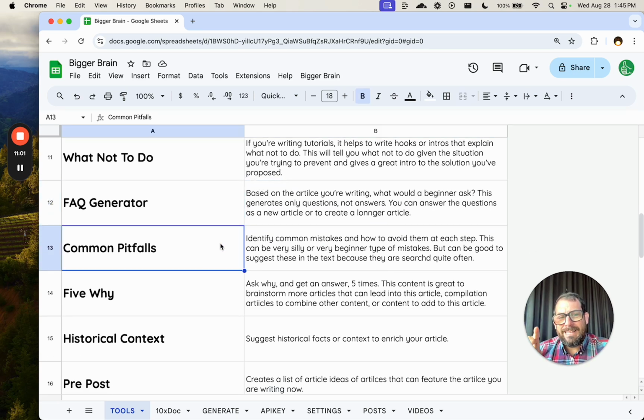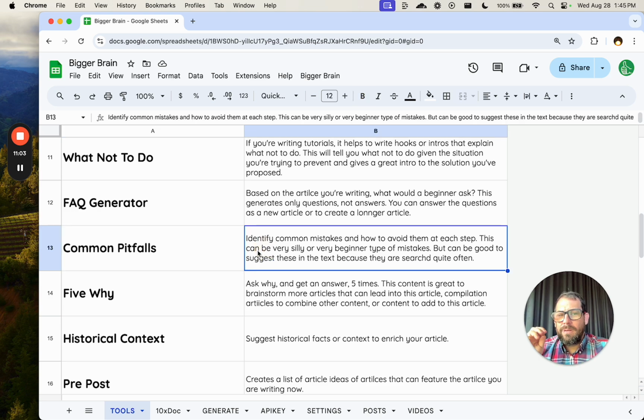Common pitfalls might sound like what not to do, but these are really common mistakes that people will make while trying to do your tutorial or step-by-step tutorial or the solution that you're trying to write about. And again, AI here is a very good beginner. It's going to go through each of those situations and come up with some crazy ways people could have some roadblocks or challenges along the way. As an expert, I think, oh, here, just do it this way, this way, this way. And I don't think about all the alternatives along the way.